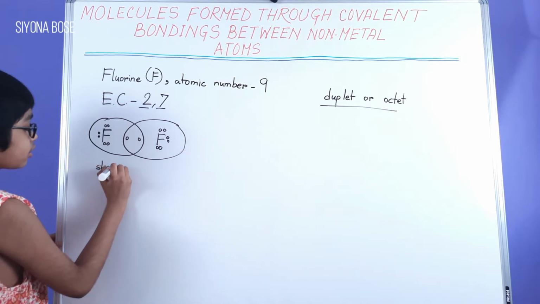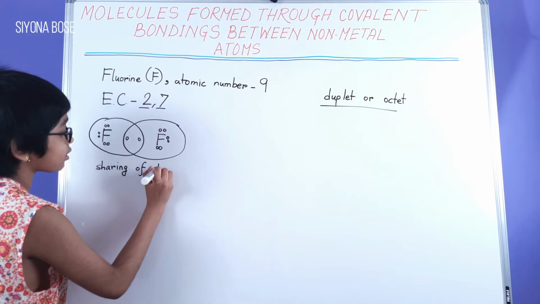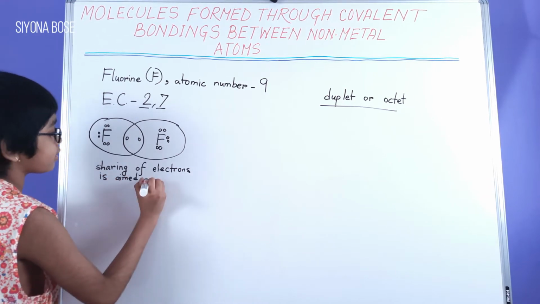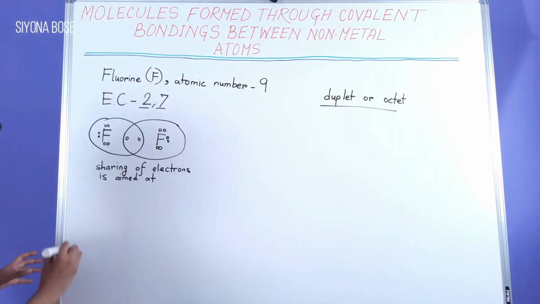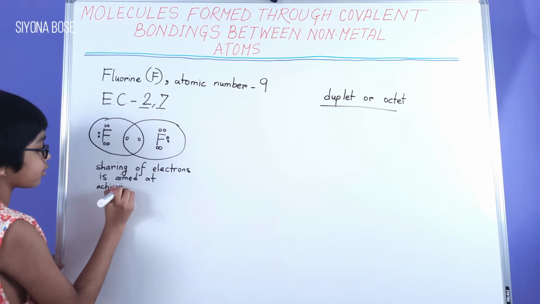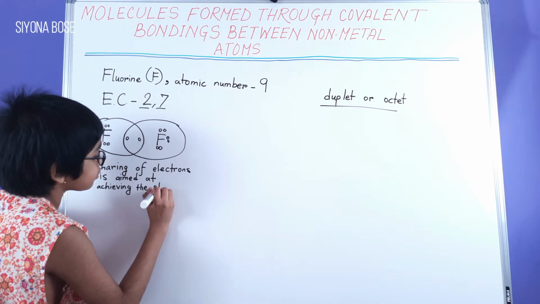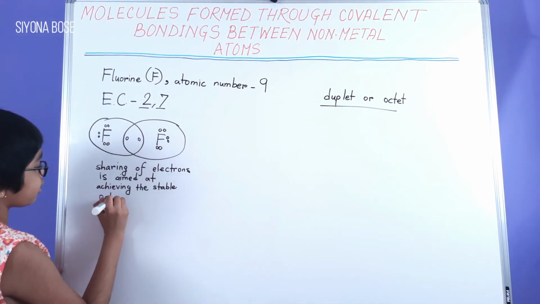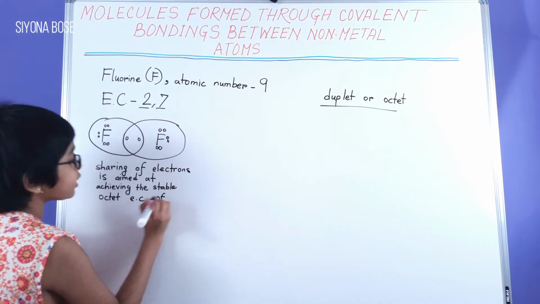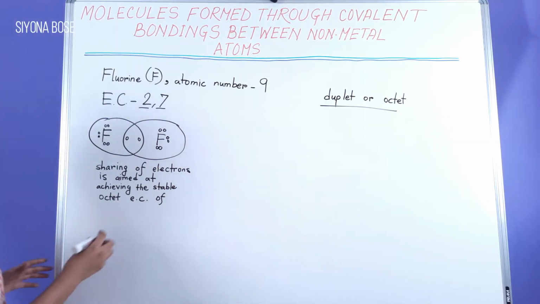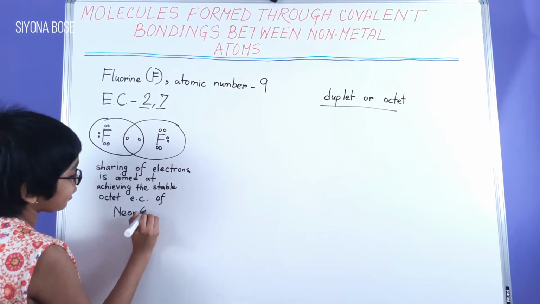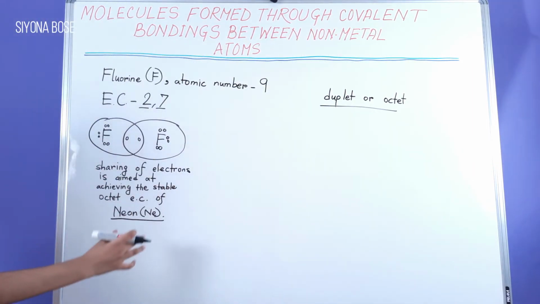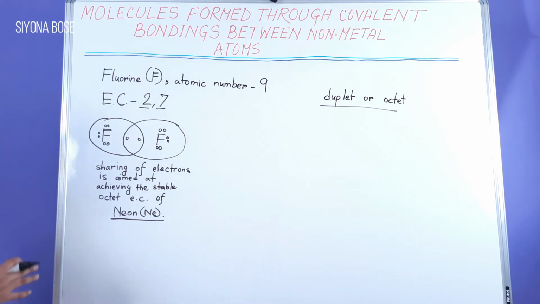Sharing of electrons is aimed at achieving the stable octet electronic configuration, or EC, of the nearest inert gas, which is neon, Ne.